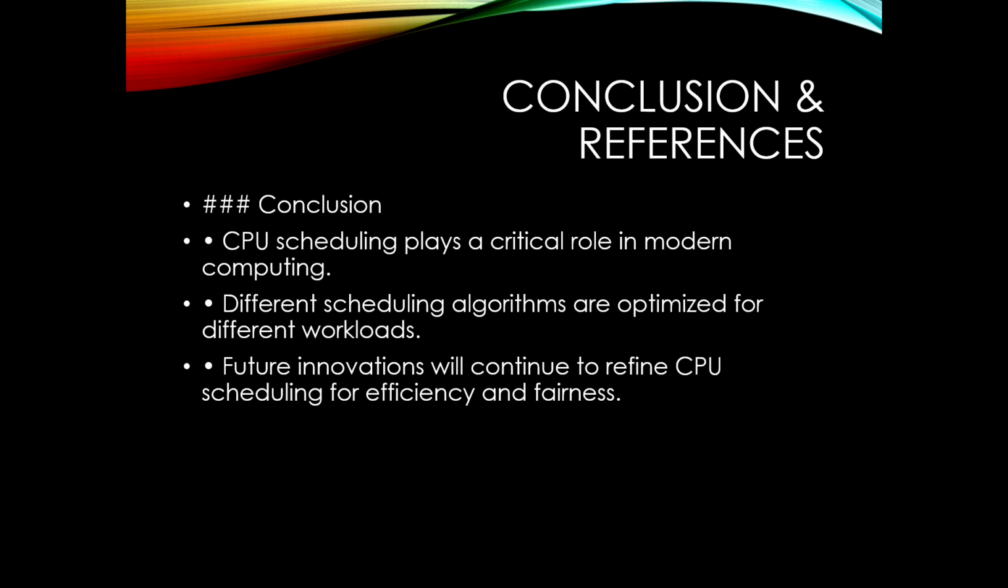And the conclusion. To sum up, CPU scheduling is crucial for modern computing. Different scheduling algorithms serve different needs, balancing fairness, efficiency, and speed. As technology advances, AI, cloud computing, and quantum processing will continue to refine how scheduling works, making our systems faster and more efficient than ever before.